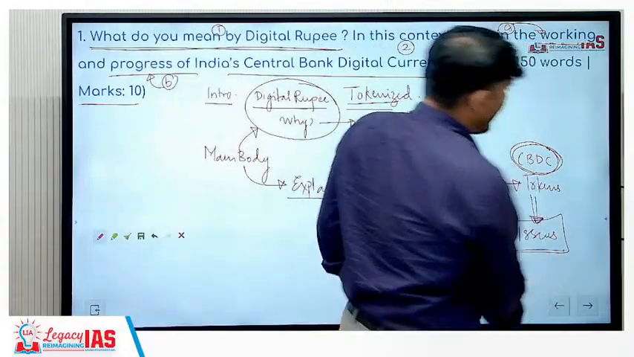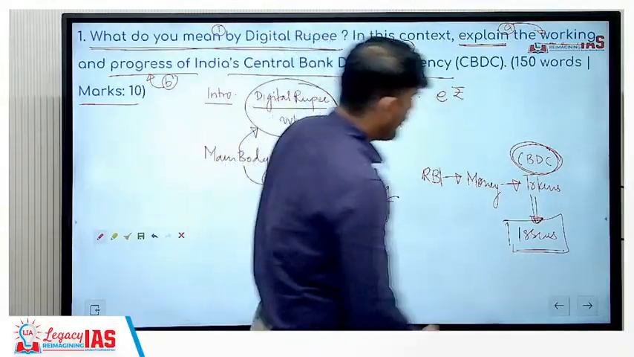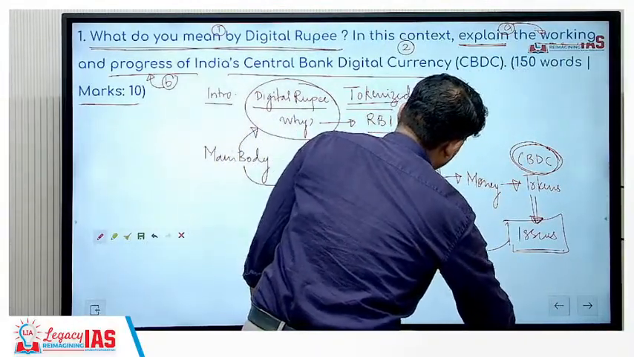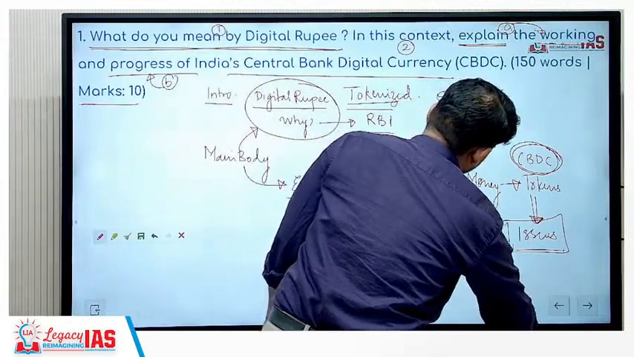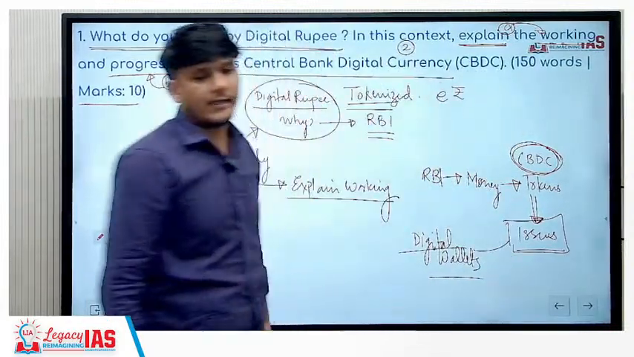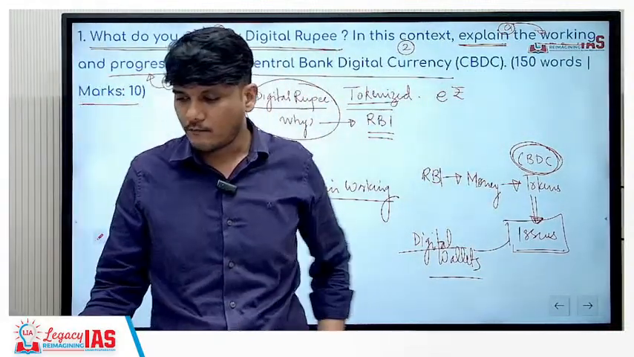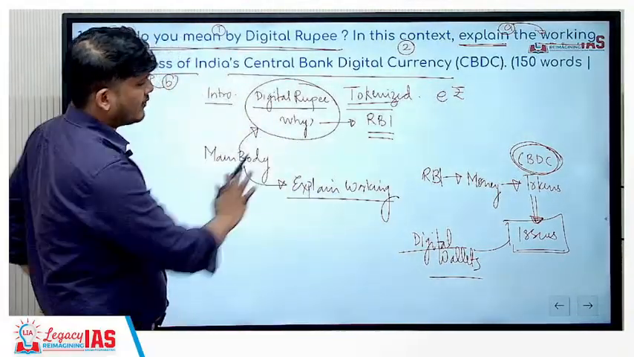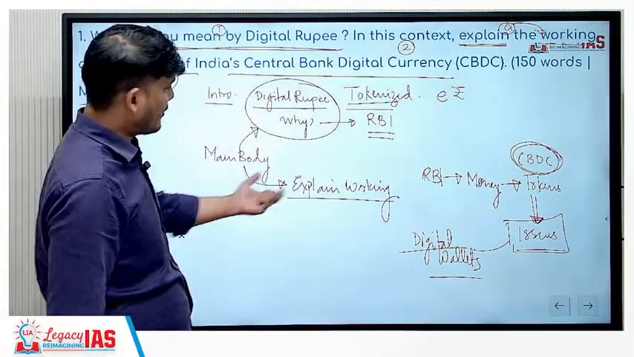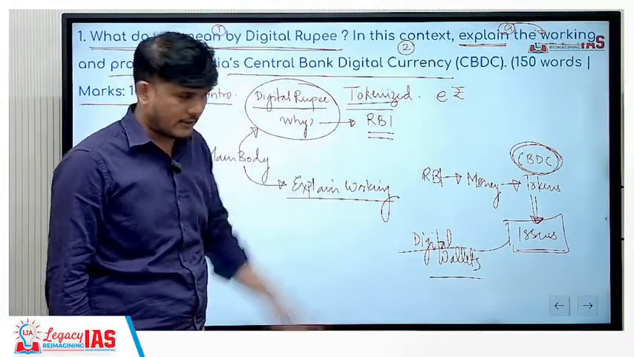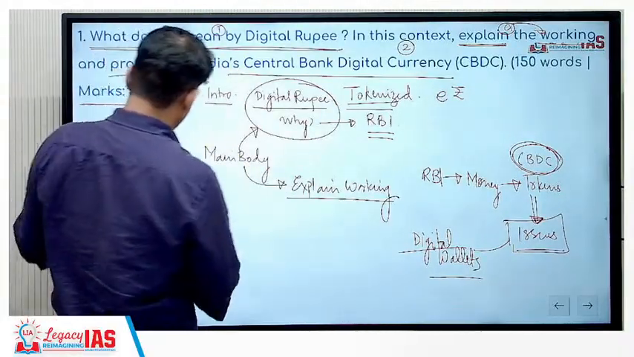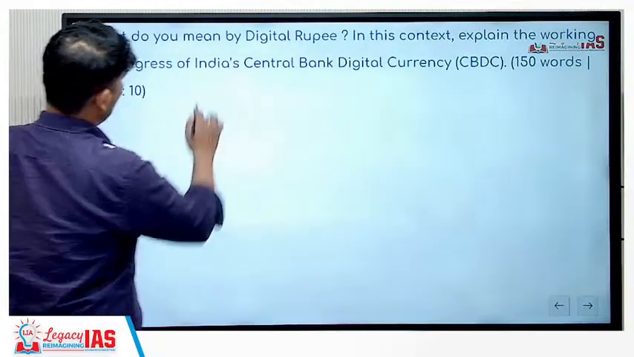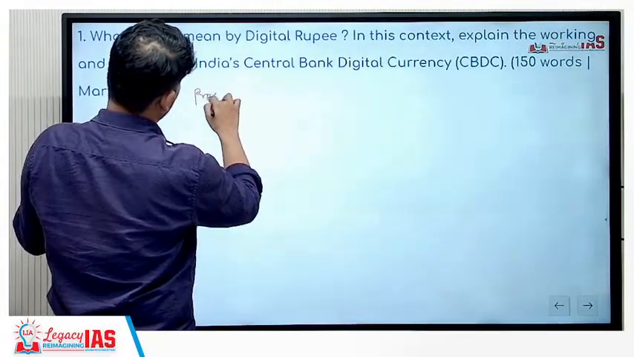How will it be issued? It cannot be physically issued, so it will be issued via the digital wallets that are present. Okay? So this is how the working is. You are going to explain the working in about 40 words. Then in the next 40 words, you are going to talk about, just a minute, the progress. What has been the progress?